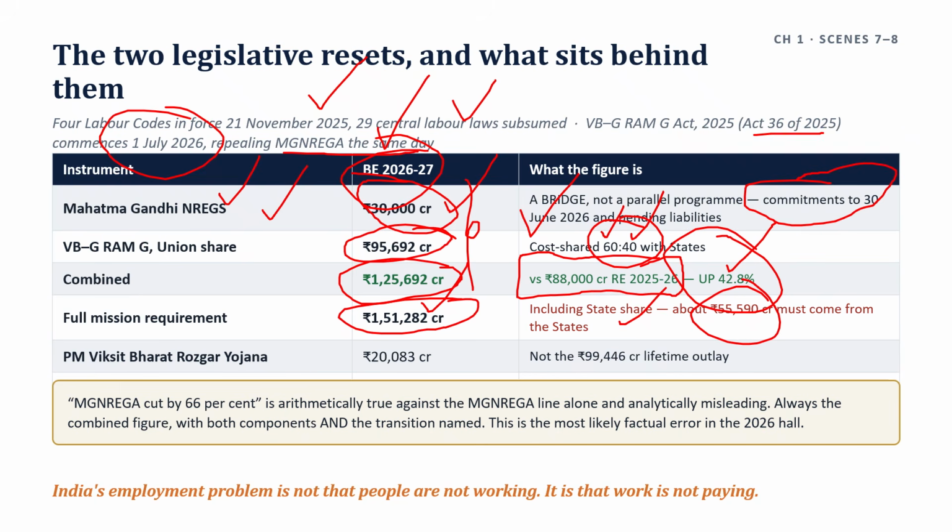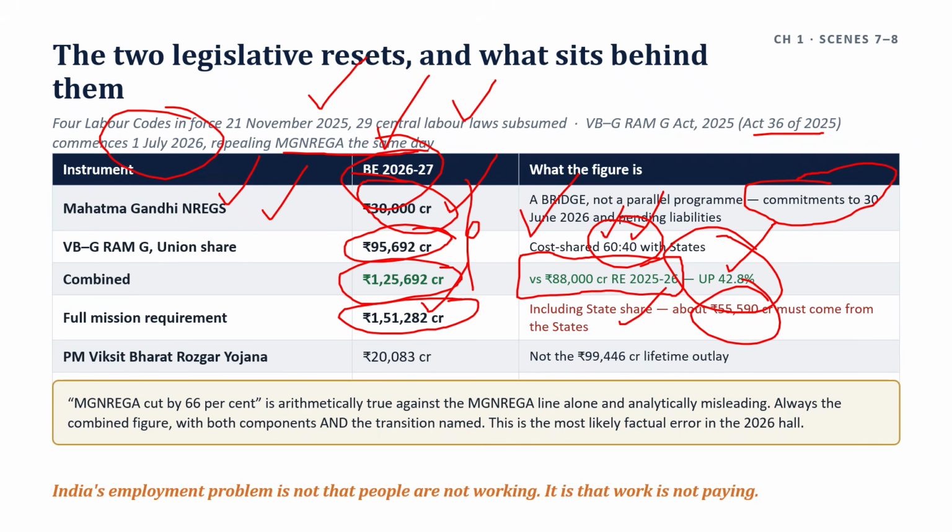That is the honest form of the question the examiner will ask, and almost nobody will have the numbers behind it. One more thing, this is the same conditional transfer pattern as SASCI, which we meet in chapter 5, arriving in a different sector. So naming the pattern across two chapters is worth a line.